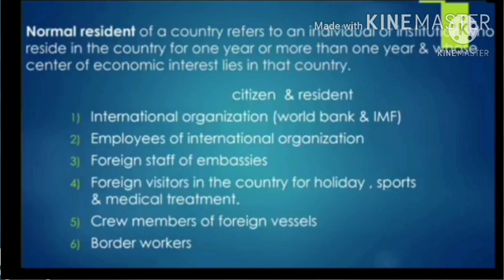Easily understand here by one example. Just suppose an individual crosses the border of our India, Delhi, and goes next to Nepal, but at the end of the day he comes back to India after completing his work. So this is said to be here the resident of our country, not Nepal.